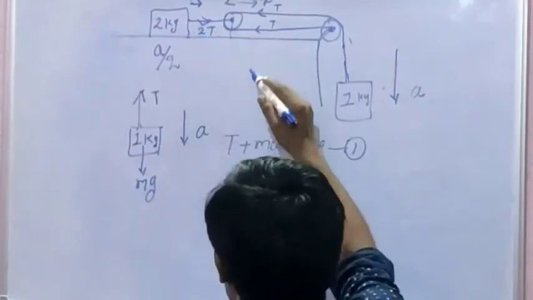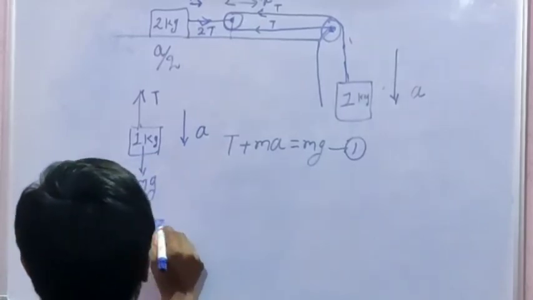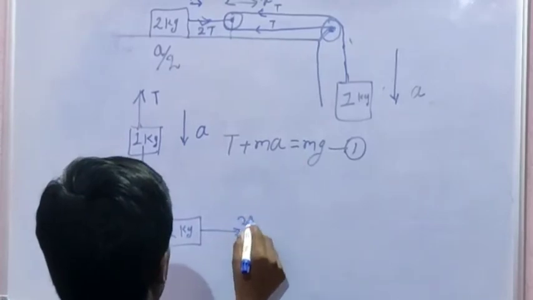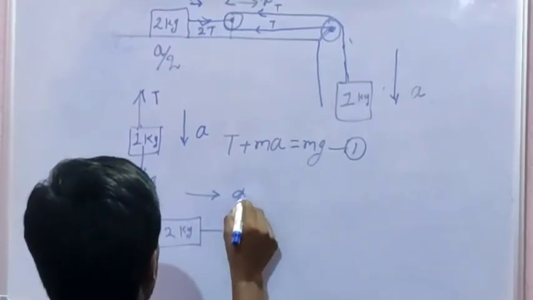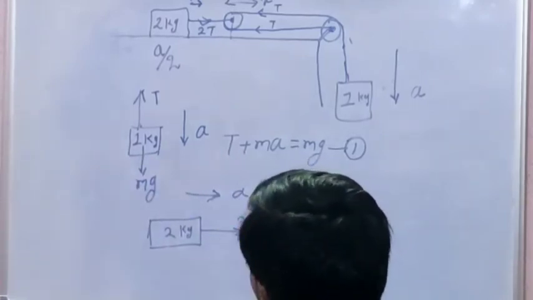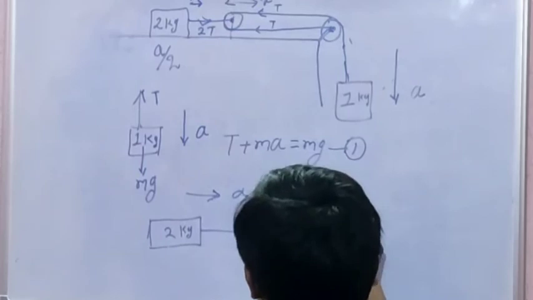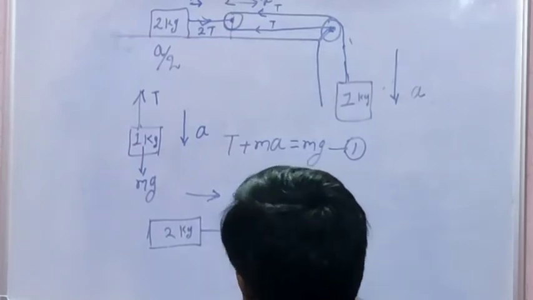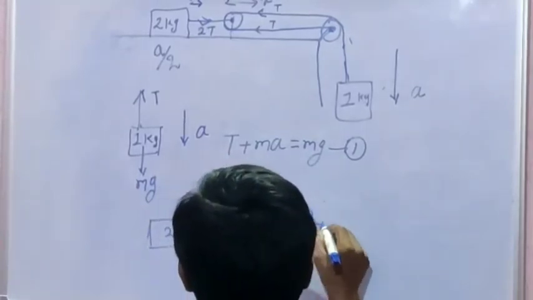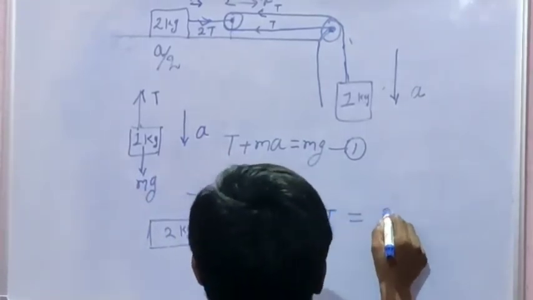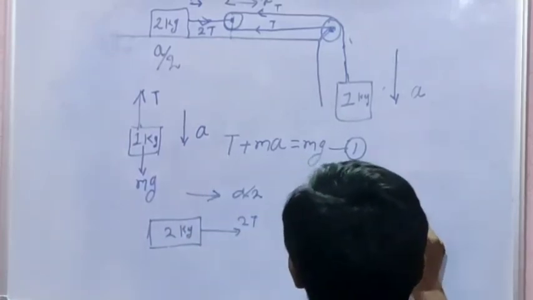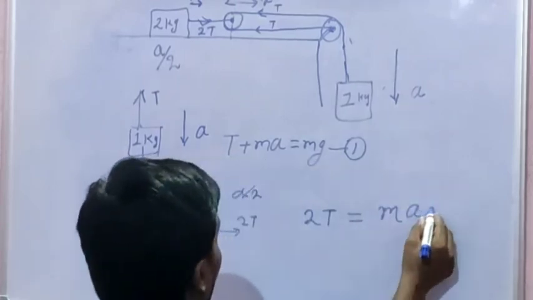Make the FBD of the 2 kg body. Here the acceleration is A by 2, hence 2T equal to m times A by 2.